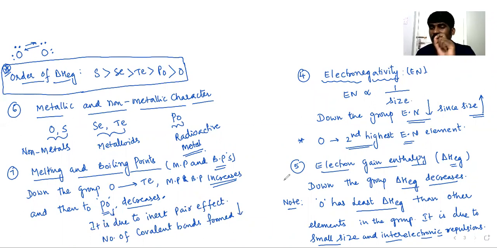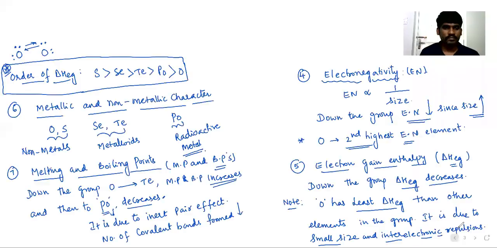The same reason is applicable for group 15 elements, for bismuth. That is the last element. Nitrogen to antimony, it increases, but from antimony to bismuth, if you observe, melting and boiling points decrease. There also is intervention of d and f orbitals. Because of inert pair effect, the number of electrons involved in bond formation will be less. So that is the reason covalent bonds formed will be less. So boiling and melting points also decrease, right? So please make a note on it.